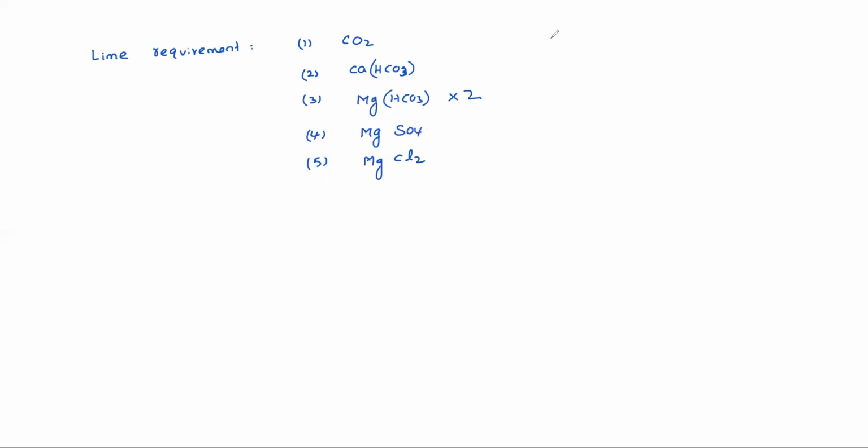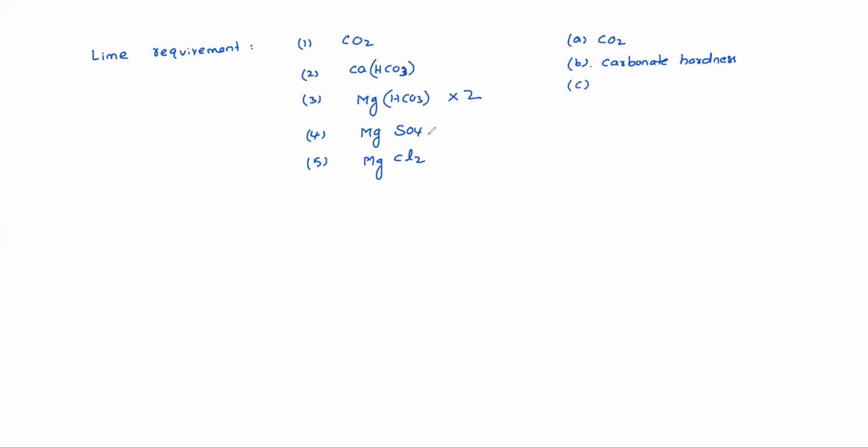Otherwise, CO2 needs lime. Carbonate hardness needs lime. So here in 2 parts of Mg(HCO3)2, you can take 1 part to carbonate hardness. Another part you can take as magnesium hardness.